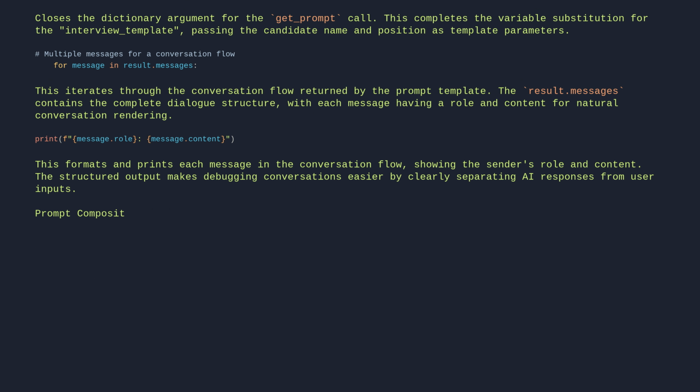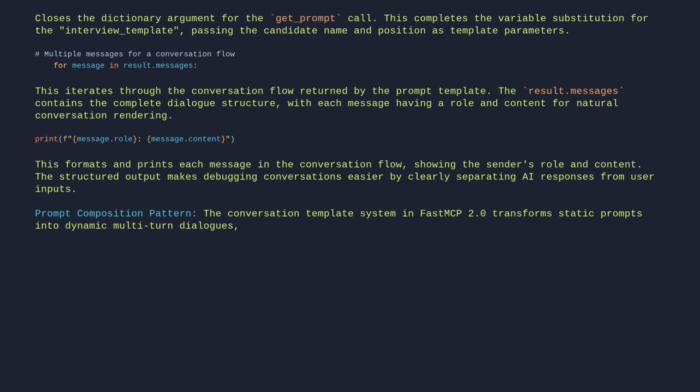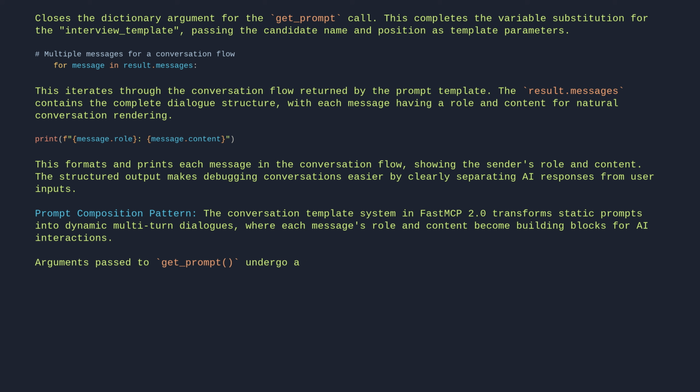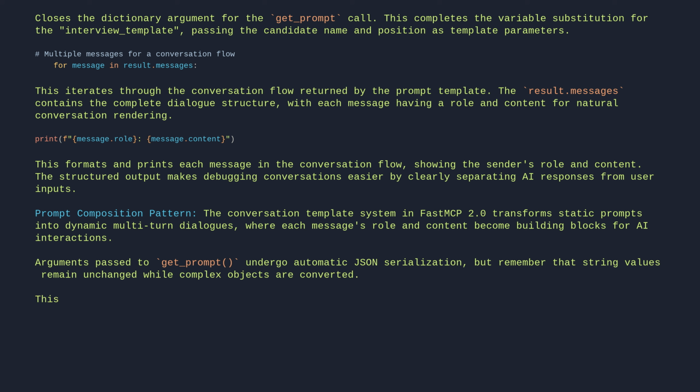Prompt composition pattern. The conversation template system in FastMCP 2 transforms static prompts into dynamic multi-turn dialogues, where each message's role and content become building blocks for AI interactions. Arguments passed to getPrompt undergo automatic JSON serialization, but remember that string values remain unchanged while complex objects are converted. This pattern enables prompt reuse across different contexts while maintaining type safety and structure.